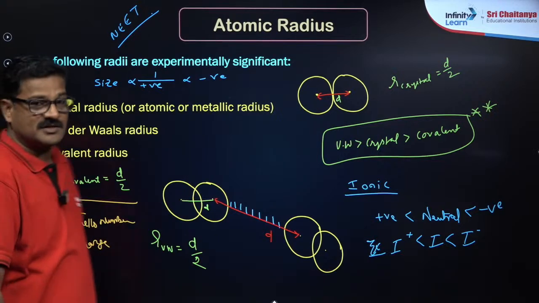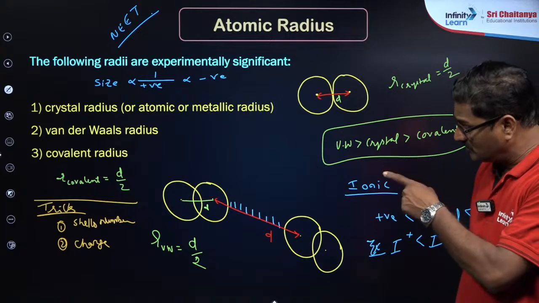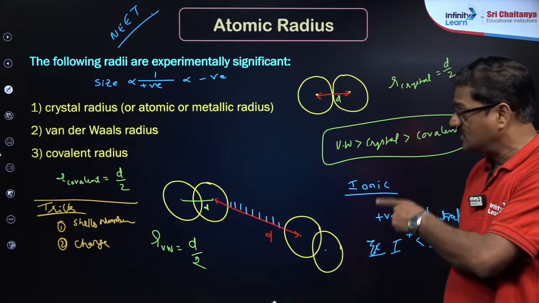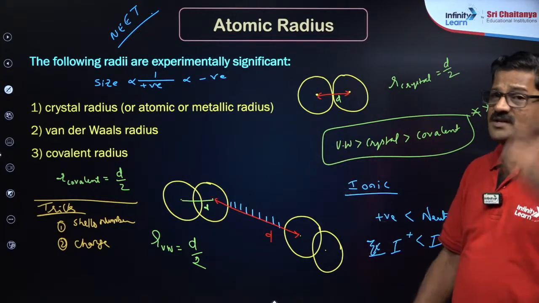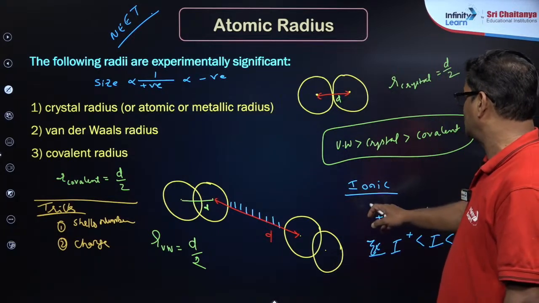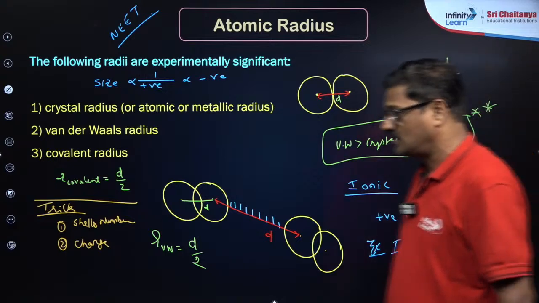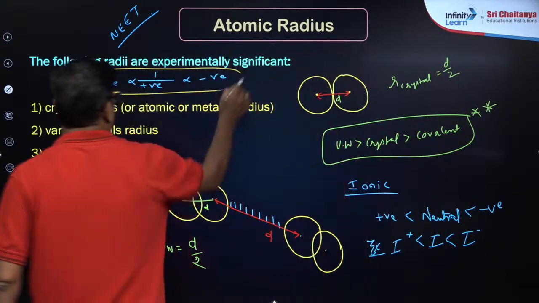First don't look at the charge to decide the size. As the number of shells increases, size increases, and then you check the charge. Positive is smaller than neutral, which is smaller than negative.